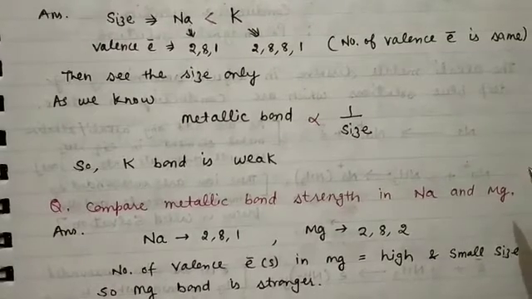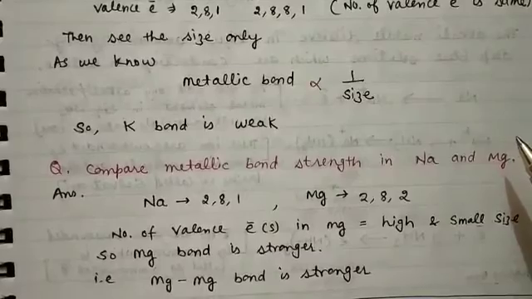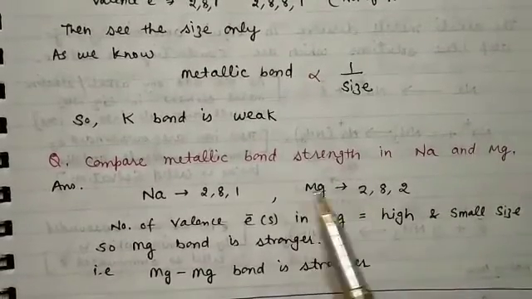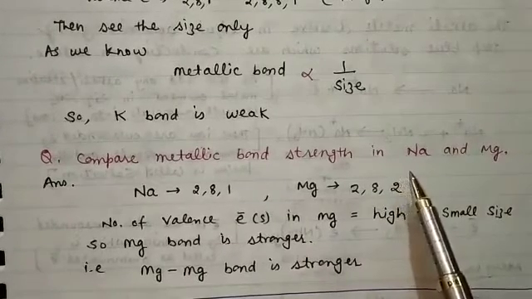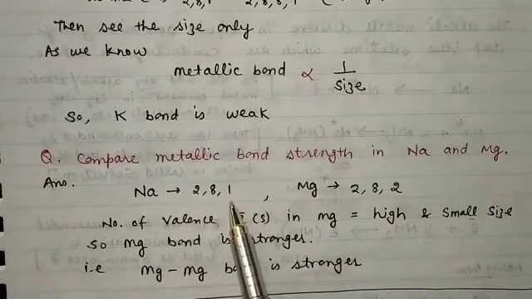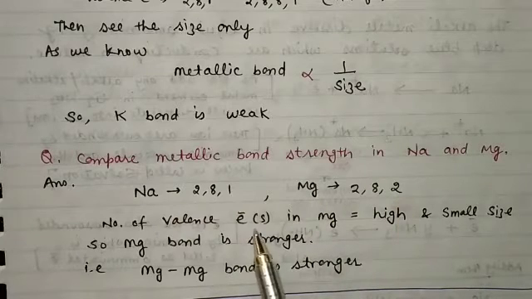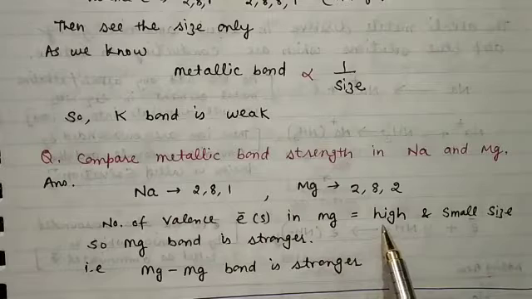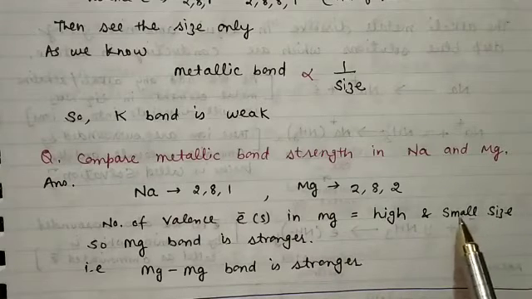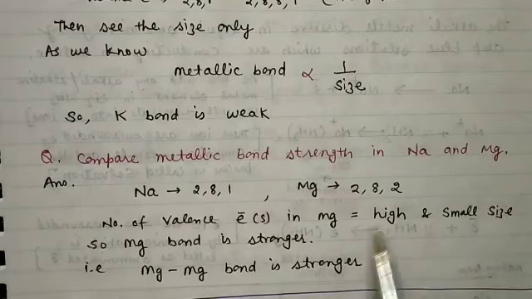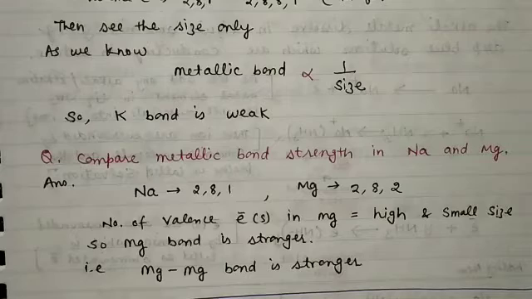Another question we have: compare the metallic bond strength in sodium and magnesium. As you know, in sodium we have one valence electron, and in magnesium we have 2 valence electrons. So the number of valence electrons in magnesium is higher and the size is smaller. That's why the magnesium bond will be stronger. So the metallic bond in magnesium is stronger.